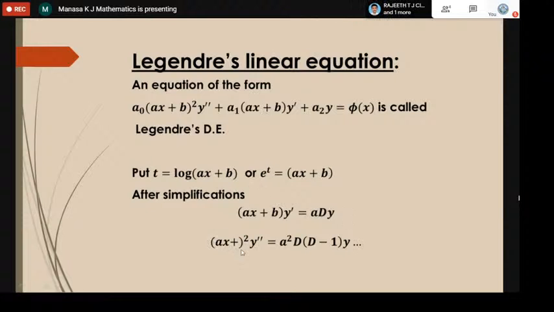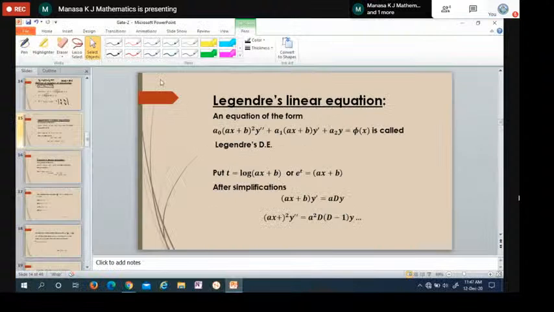Similarly, (ax plus b) whole square y double dash can be written as a square into D of (D minus 1) into y, and so on. (ax plus b) whole cube y triple dash is a cube D of (D minus 1) into (D minus 2) into y, and so on. So these are the standard results.